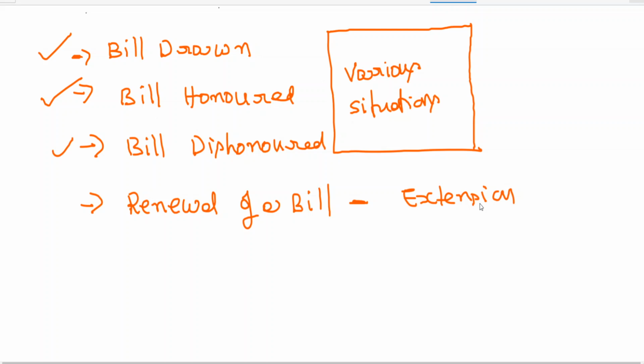Drawee may ask the drawer to kindly extend the bill. That means if drawee of a bill may not be in a position to meet or honor the bill on the maturity date, in such case he may approach the drawer and request him to cancel the old bill and draw a new bill in its place. Simple words, I told you, extension.